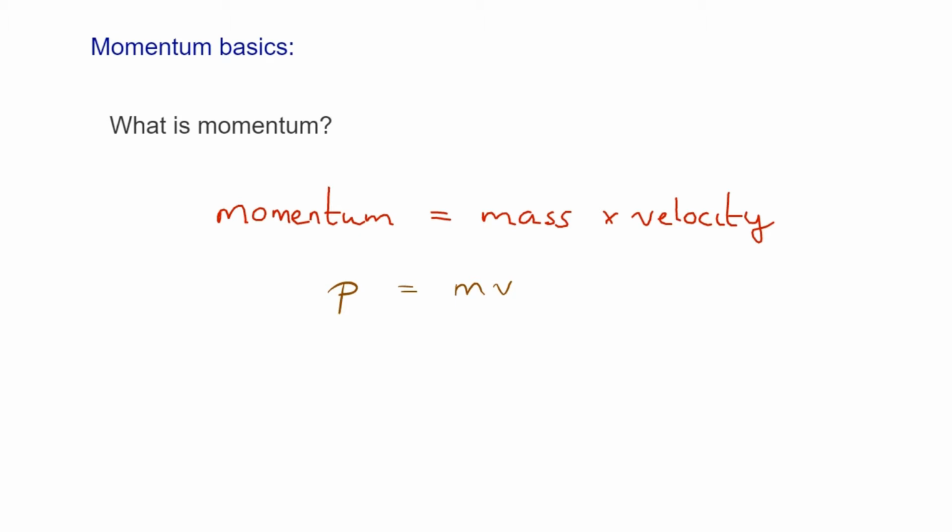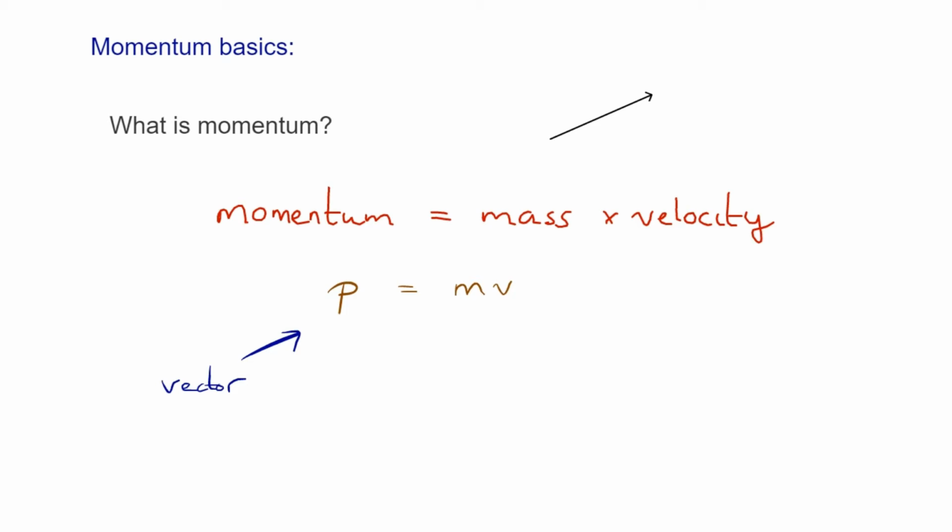Of course, because velocity is a vector, that means that momentum is also going to be a vector quantity, which means it has direction, and of course that means that it can be represented by an arrow. So it has a magnitude and a direction, like a force or like a velocity or an acceleration. It's a vector.